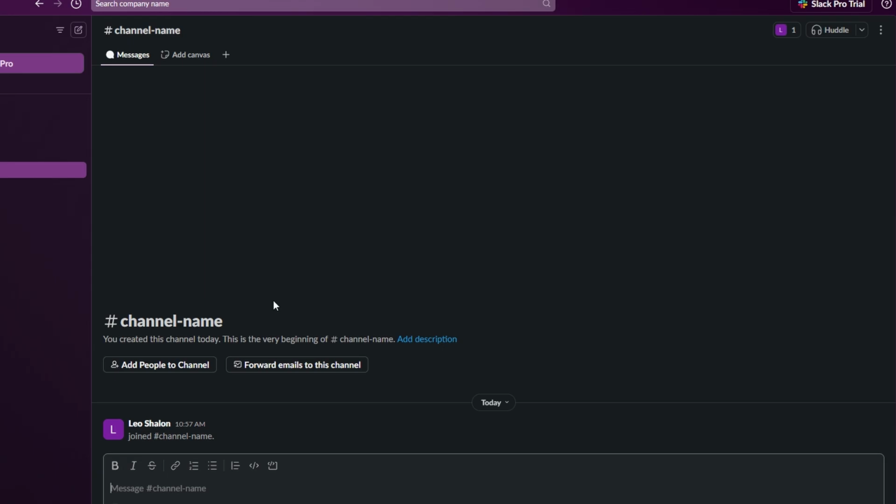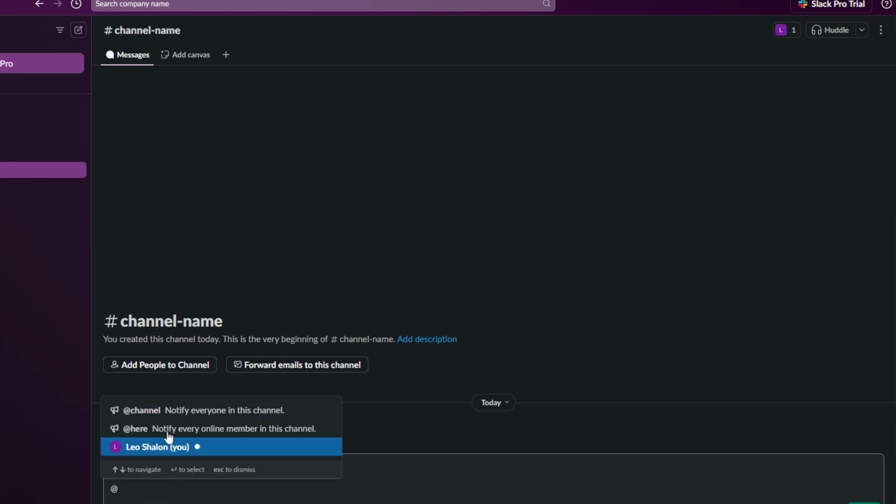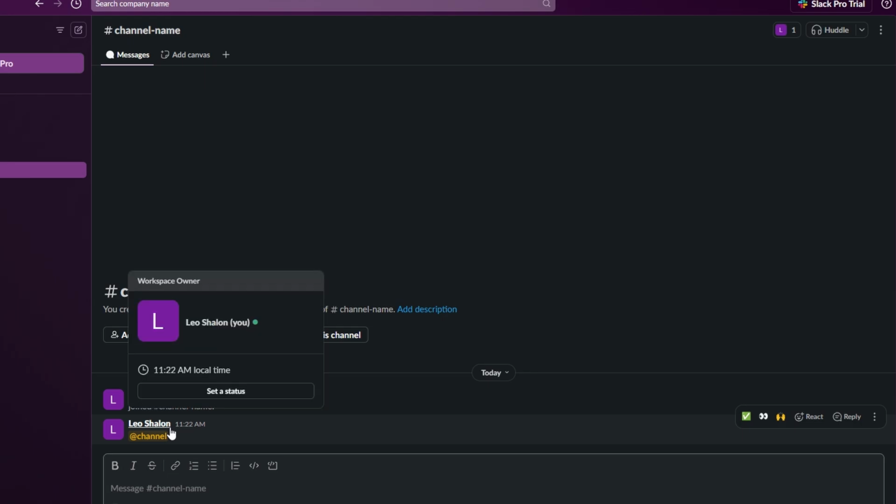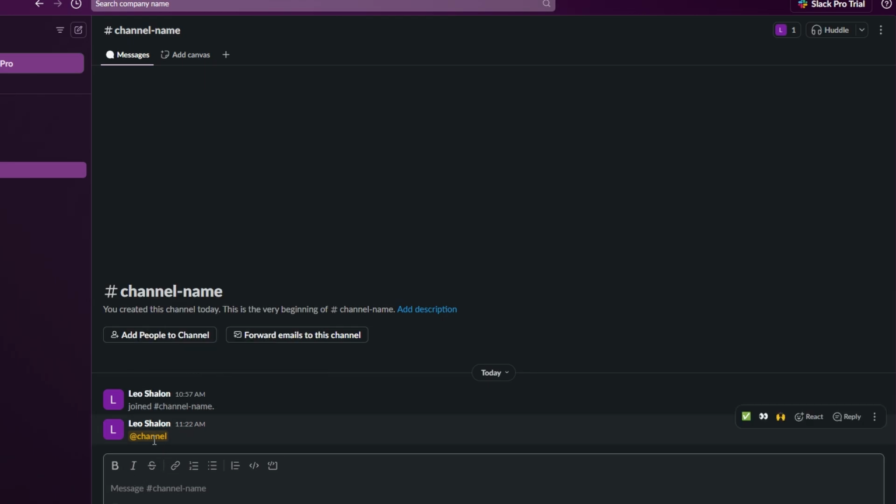To ensure that important messages don't get lost in the shuffle, use mentions to grab your client's attention. When you need them to focus on something specific, simply type @ and the client's name in your message, and they'll get a notification. You can also tag team members by using their username to ensure they're included in the discussion. For broader notifications, use @here to notify everyone currently online in a specific channel. For example, if there's an urgent update about the project's timeline, tagging the team with @here ensures that everyone who is active sees the message immediately, preventing any delays in response.